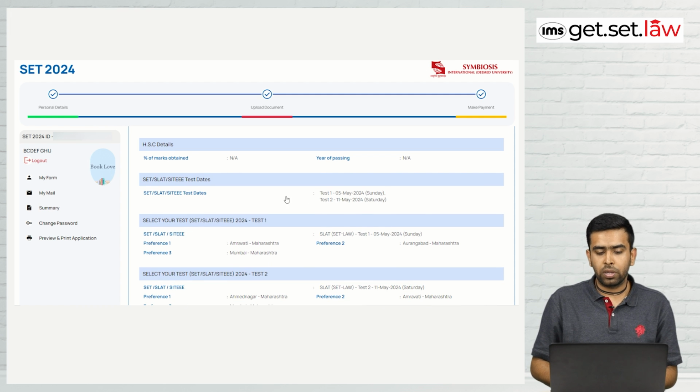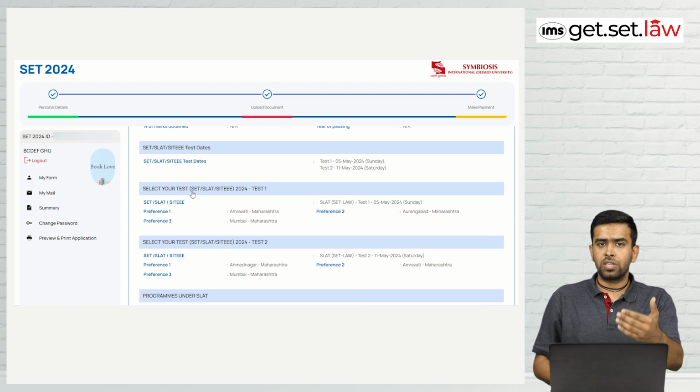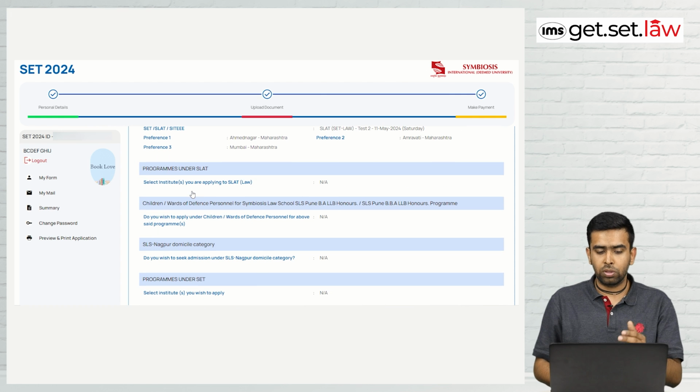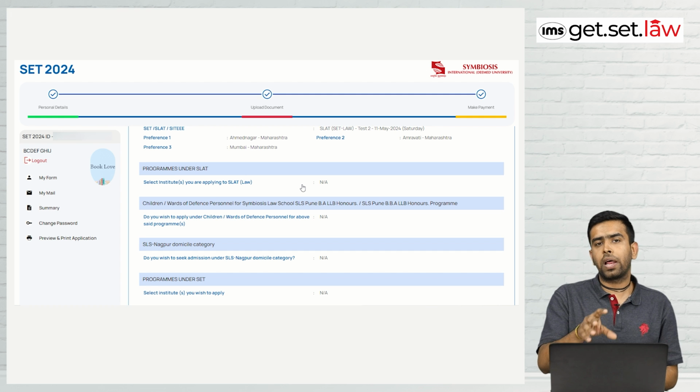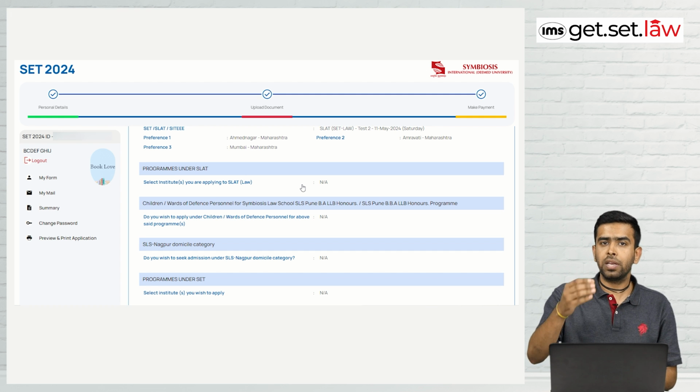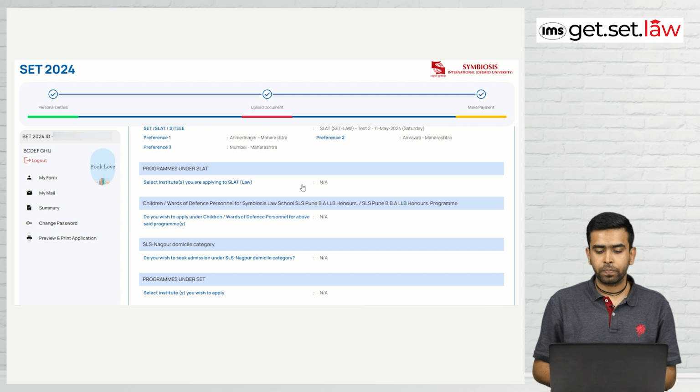Then you have to put dates. So I have kept 2 dates, so whatever date you select, it will appear here. And then your test preferences will be here, city preferences for both the tests. Programs under SLAT, so you have to select the program. As I was mentioning, there are 2, BA LLB and BBA LLB. So you have to apply here for which program you want. As I mentioned, in Nagpur and Noida, BBA LLB has more seats, it's 180, whereas for BA LLB it's 120. So you have to select your program accordingly.